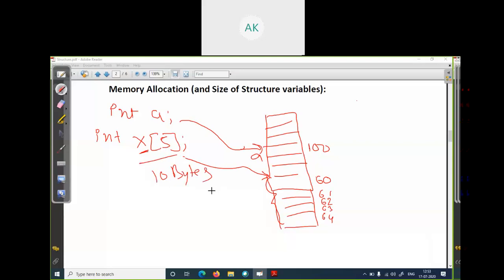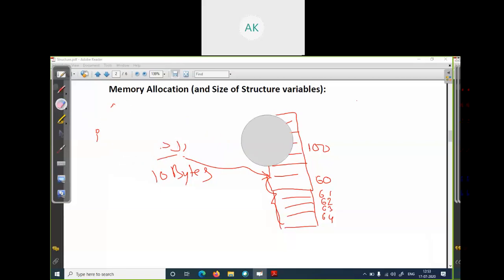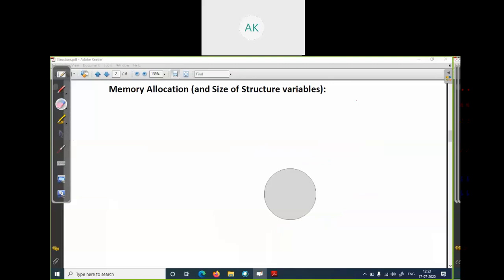Okay, so how does the memory allocation happen in a structure variable? How do we get memory allocation when we declare a structure variable? Again, look, suppose you create a structure student. So when you declare a structure variable like struct student, your variable name suppose s1. S1 is the variable of student structure type.